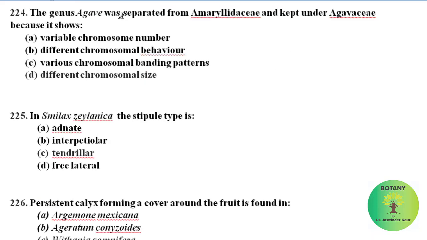The genus Agave was separated from Amaryllidaceae and is kept under its own family Agaveaceae because it showed different chromosomal size from the family Amaryllidaceae. In Smilax zeylanica, the stipule type is tendril type.